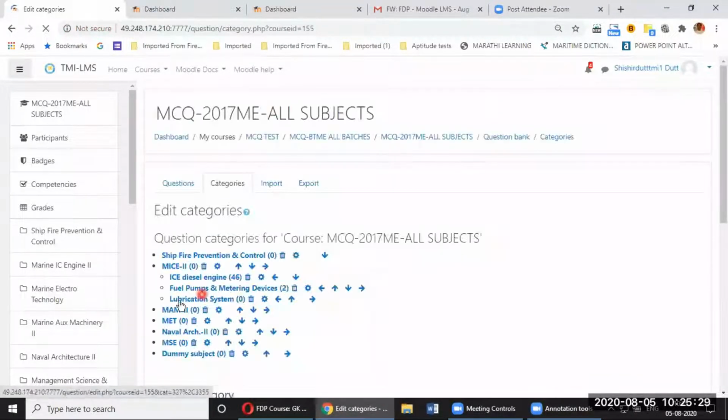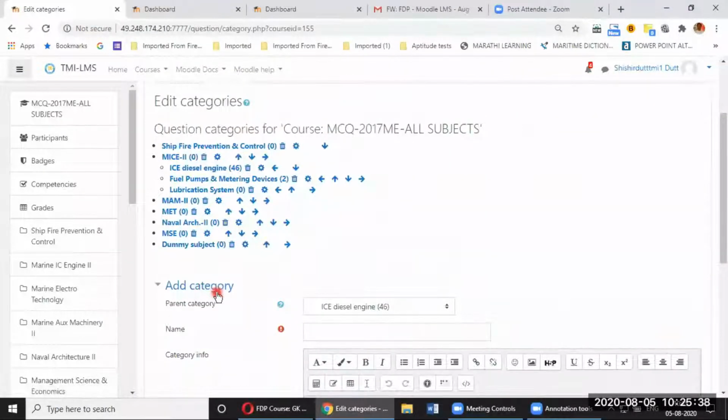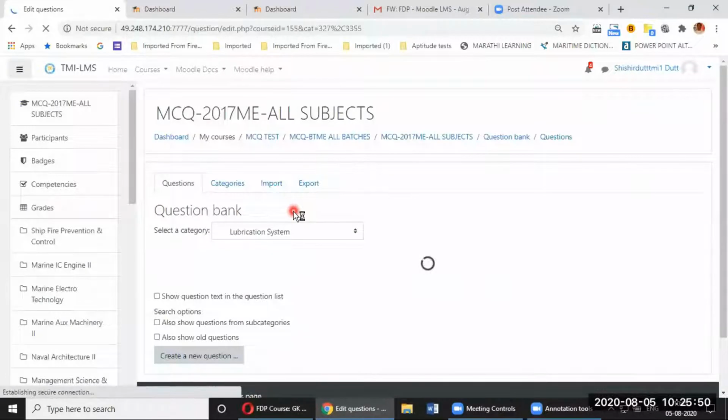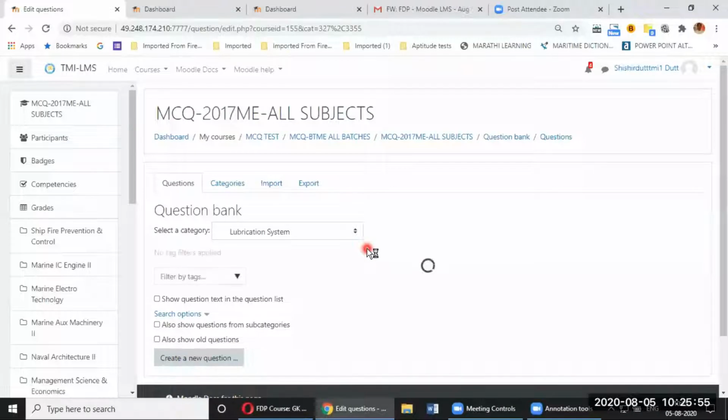As you can see, another subcategory has been created under MICE 2. Now, I want to add some questions to this subcategory. So what will I do? I can click on this category. Once I click on this category or subcategory, it could be anything, you will get this kind of window. Once you get this window, the create new question tab comes at the bottom.